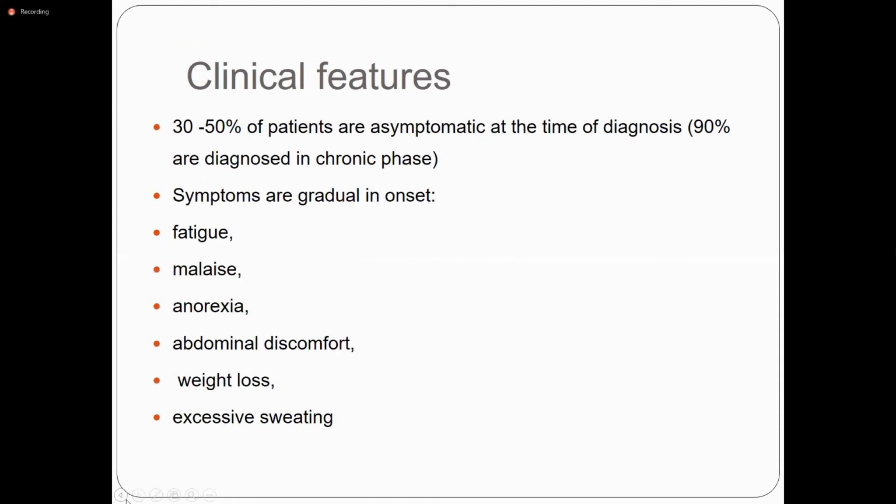What are the clinical features? Most of the patients are asymptomatic at the time of diagnosis, and 90% are diagnosed in the chronic phase. A patient may come to you with symptoms of fatigue, malaise, generalized weakness, anemia in some cases, abdominal discomfort due to splenomegaly, weight loss, excessive sweating, or fever. Excessive sweating is a B symptom of many diseases.